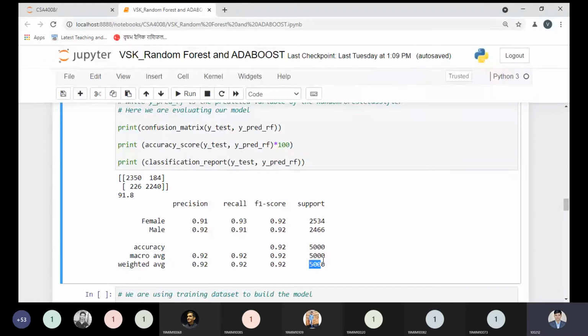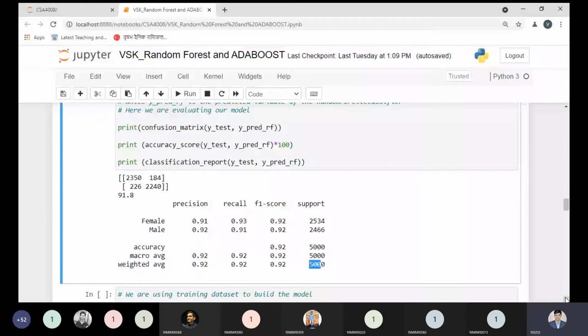Now, is this point clear right now? This classification model accuracy, how we are getting it, is it clear to all? Any doubt over here? Just tell me right now, any doubt you are having? No, sir. Okay, good.